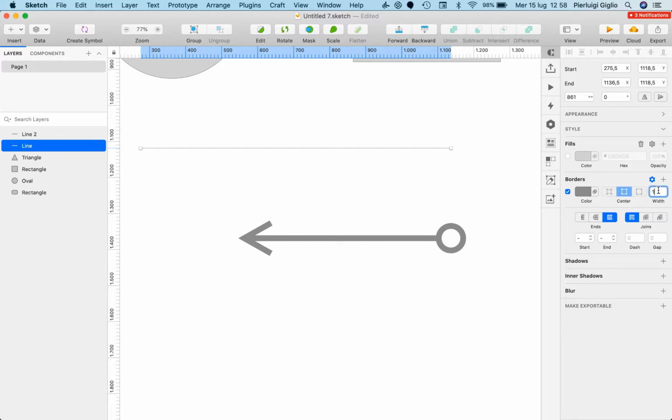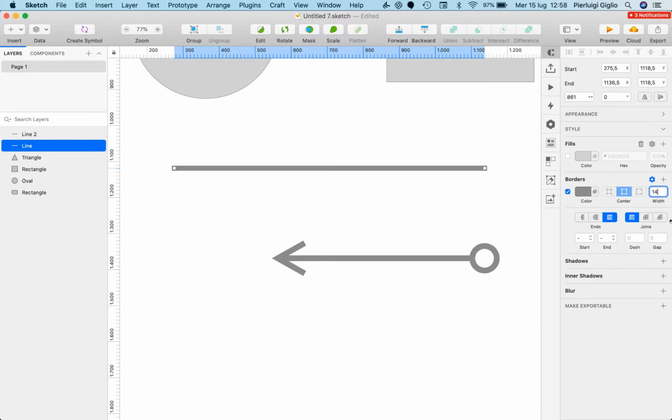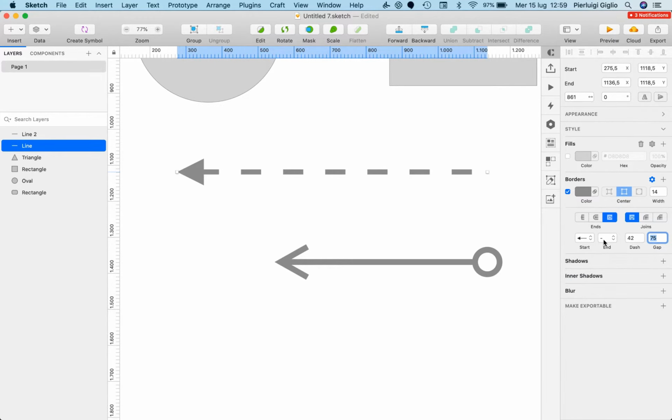So basically, if we go over here and we just make the border a little bit thicker and we add a few dashes, you're going to be able to see in just a moment, as we get the right value, that a dashed line is going to be created. Here is also the gap, so basically you can also update the gap in between the lines. And again, you could potentially make an arrow out of a single line just by selecting these options right here.